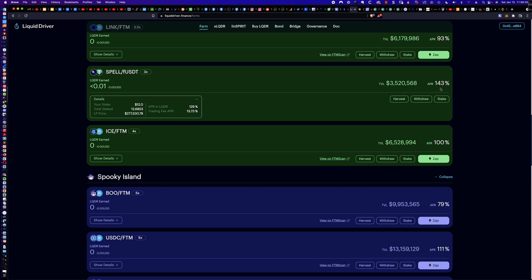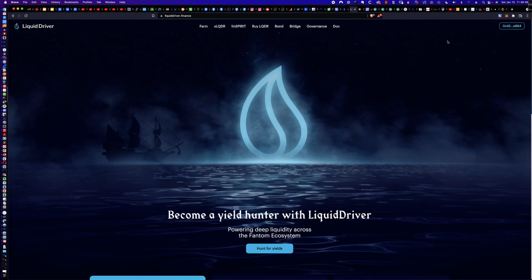All right, well, those are sort of the different approaches you can take with this spell token in terms of reinvesting it and putting it to work for you. Here is the option I'm choosing to follow. I hope this helped you out and gave you some ideas as to what you might be able to do with the spell tokens that you're earning from xLQDR staking.